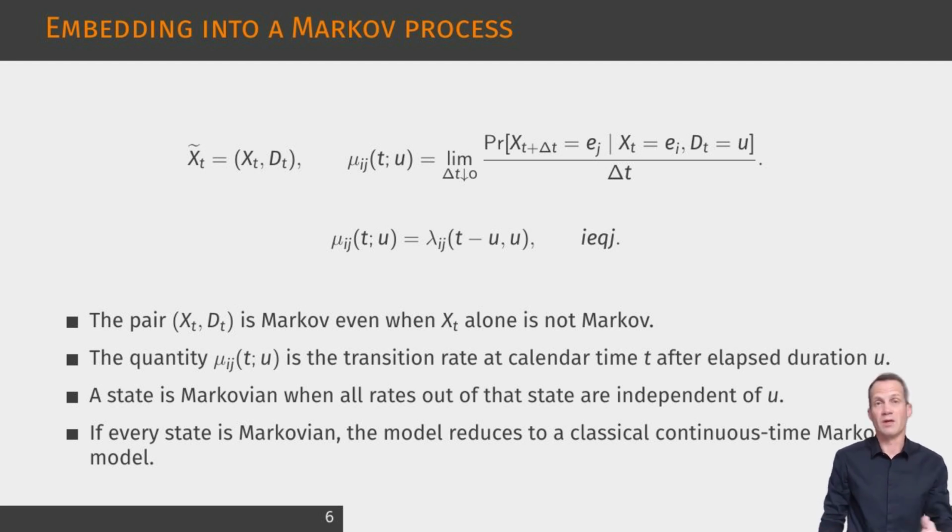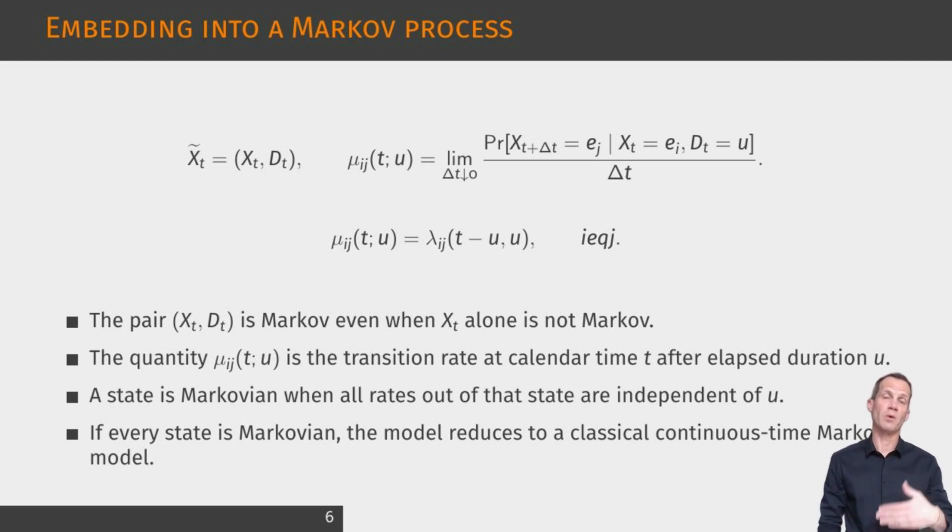The entry time into the current state is the current calendar time minus the elapsed duration. This identity connects the two viewpoints of the chapter. The first viewpoint starts from the Markov renewal process and its kernel. The second viewpoint works directly with the continuous time process in the enlarged state space.